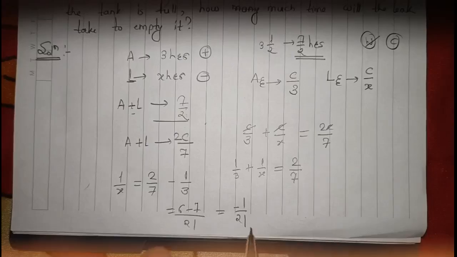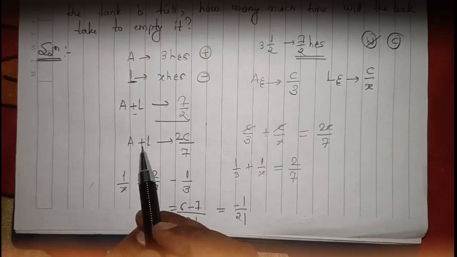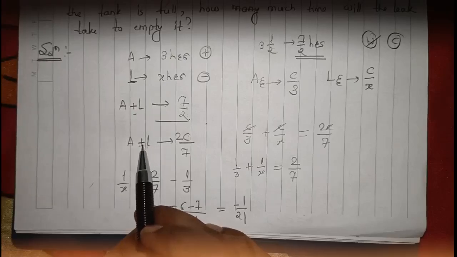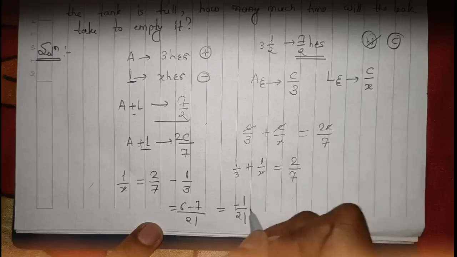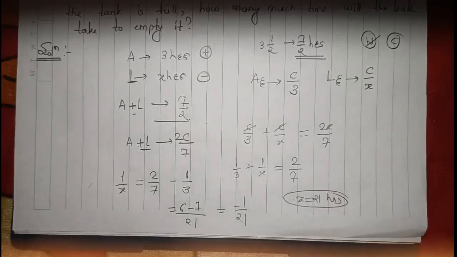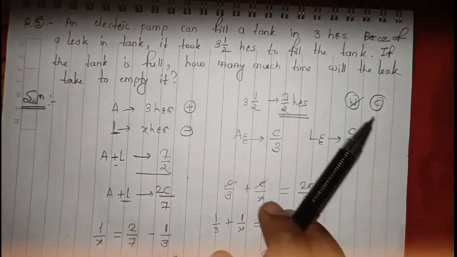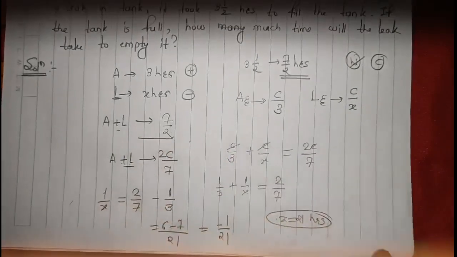I have already told you, whenever we are writing the equation of the leak in the efficiency equation initially with plus, you will get your answer as minus, right? Therefore 1 by x is minus 1 by 21. That means x is 21 hours, which means the leak will take 21 hours to empty the full tank. If the tank is full, our leak will take 21 hours.